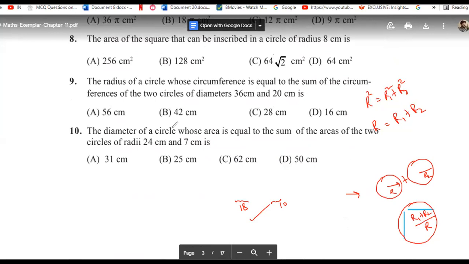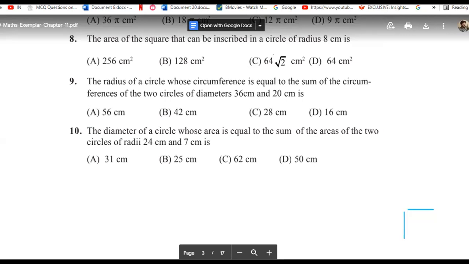Do the last question, question number 10. This is the last question for this one. The diameter of a circle whose area is equal to the sum of the areas of the two circles with the given radii. Now the diameter is being asked, so first calculate the radius, then multiply it by 2, and you will get the diameter.